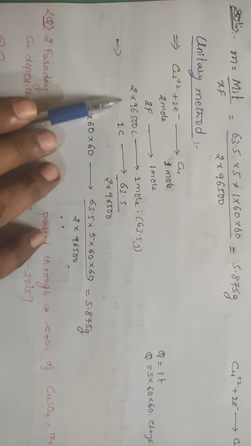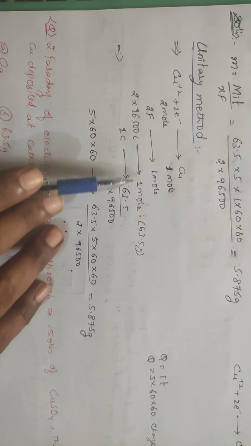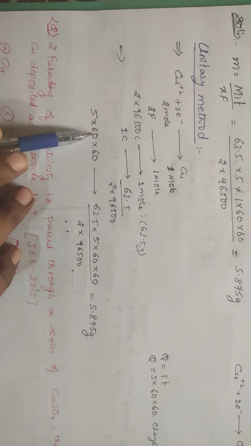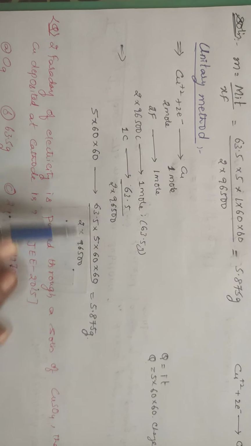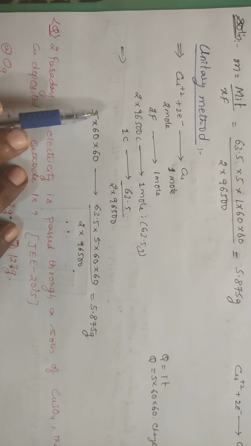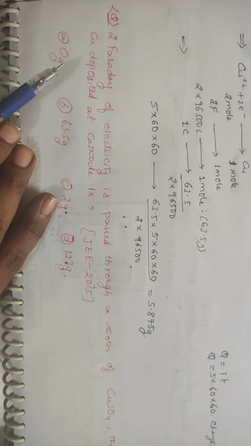So you calculate how many moles you require here. See how much charge you are passing to get the deposit of 1 mole. This is what you get by stoichiometric coefficients, and this is what you get by passing this much amount of electricity. Right? Take one more question.